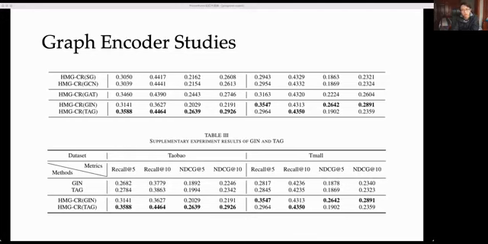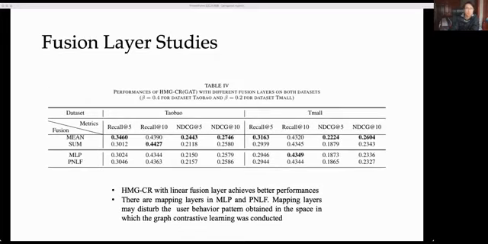we conduct supplementary experiments with TAG and GNN. Shown in the second table, it shows that GNN or TAG should cooperate with our proposed framework to achieve better performances on recommendation tasks. Fusion layer is the output layer of the proposed framework. It is used to fuse the user behavior embeddings generated in the graph contrastive learning process. We focus on two categories of fusion layers: linear fusion layer, including mean and sum, and non-linear fusion layer, including MLP and PNLF. The experimental results are shown in the table.